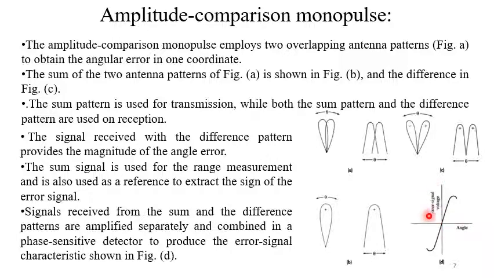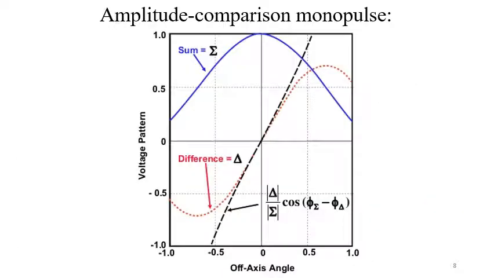Accordingly, the error voltage will be positive or negative. This is another way of drawing that this is the sum pattern and this one is the difference pattern, and the phase comparator will determine the error out of it.